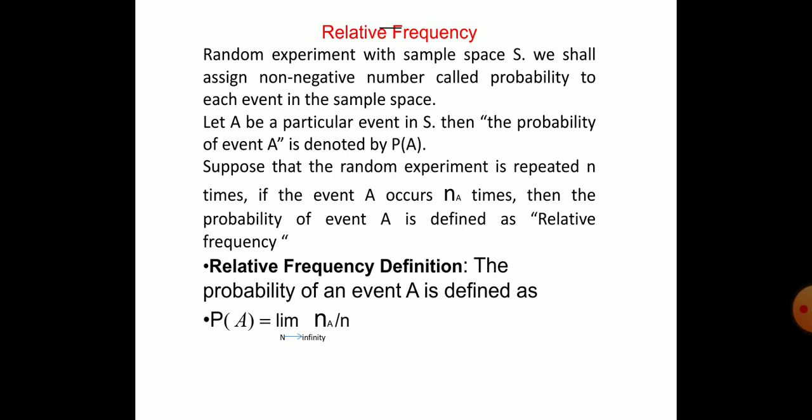That means 0 is less than or equal to n of A by n, which is less than or equal to 1. If A occurs in none of the n repeated trials, n of A by n is 0, and n of A by n is equal to 1 if A occurs in all of the n repeated trials. You have to understand that.